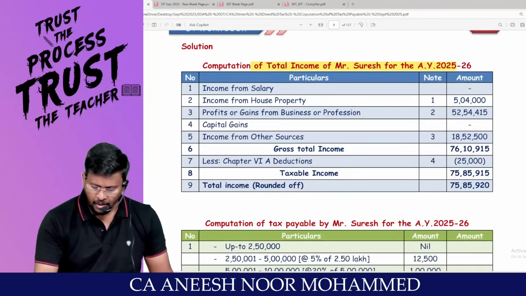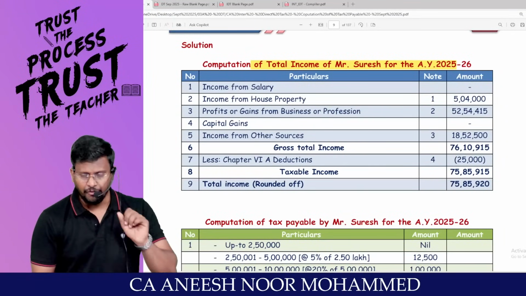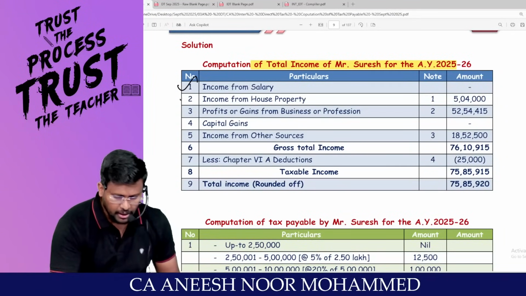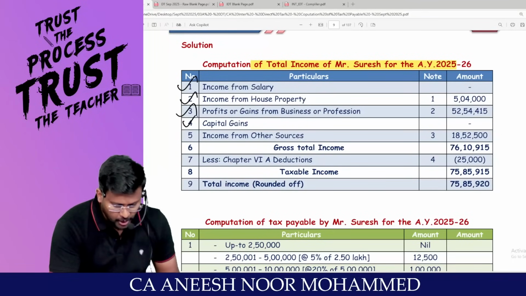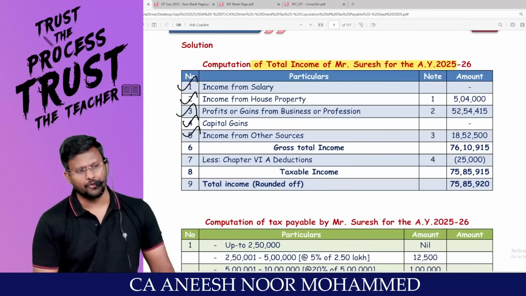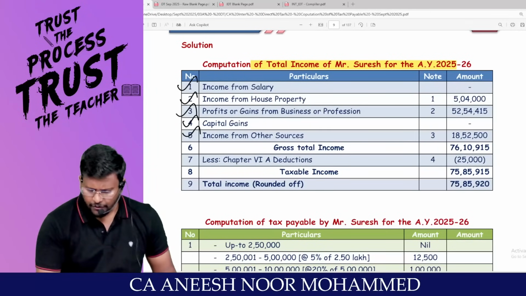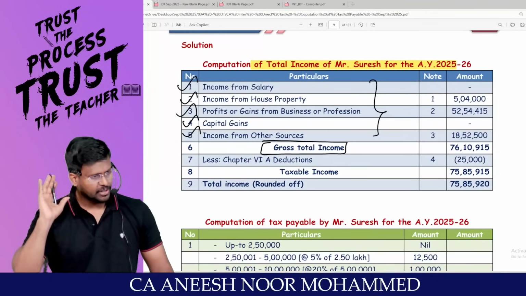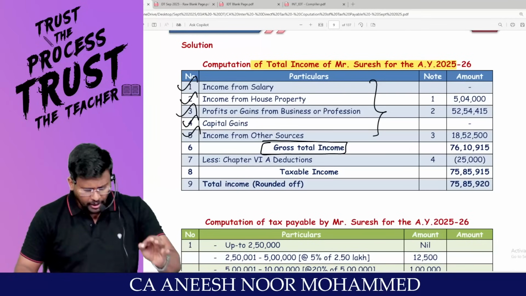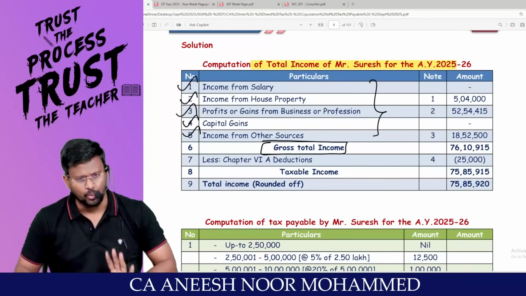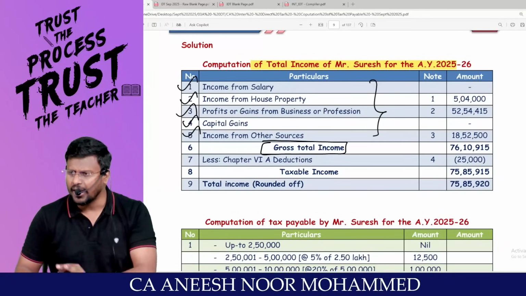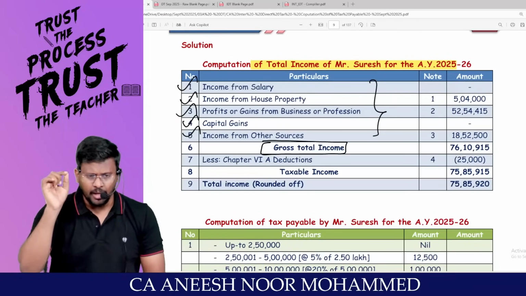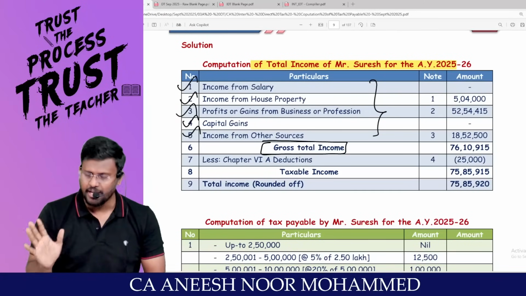Hello, sir. How many heads of income are there? 5 heads of income. Write the format like income from salary, income from house property, PGBP, capital gain and IFOS. As we all know, if you add the 5 heads of income, you will get the gross total income. For every head, create a working note. What are the 5 heads of income? Salary, house property, PGBP, capital gain, IFOS.